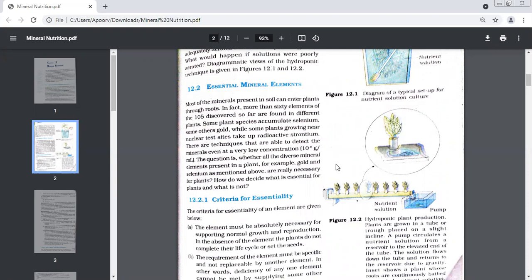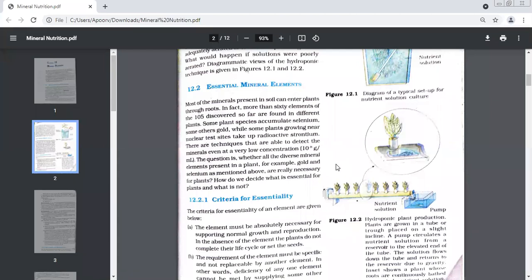Some plant species accumulate selenium, some others gold, while some plants growing near the nuclear test sites take up even the radioactive strontium. What we generally assume is plants take nitrogen, phosphorus, but in this research, we got some amazing results. Some plants take up very different elements. For example, some of them absorb and deposit selenium, some of them even deposit gold.